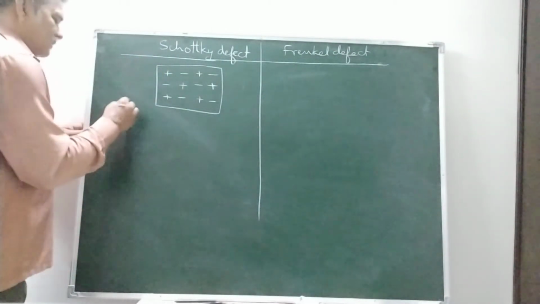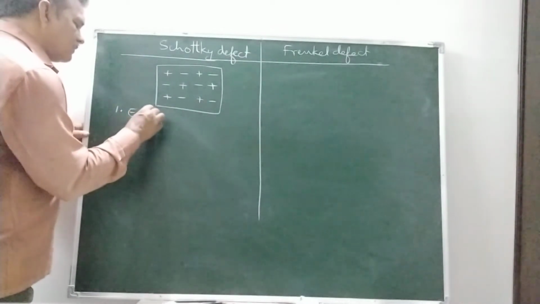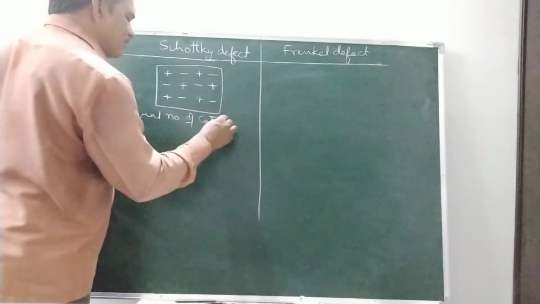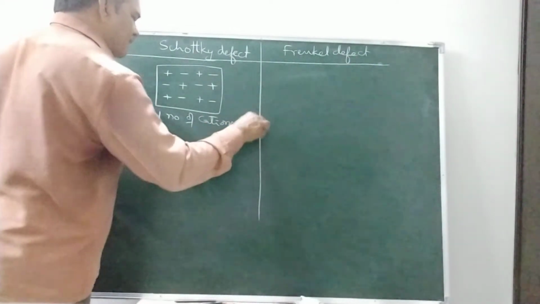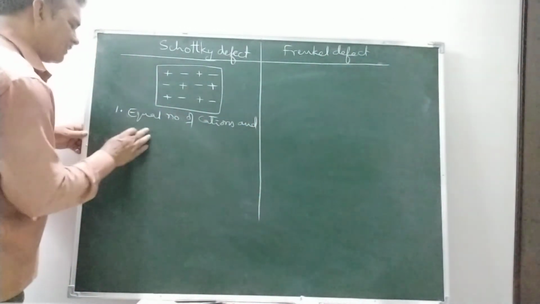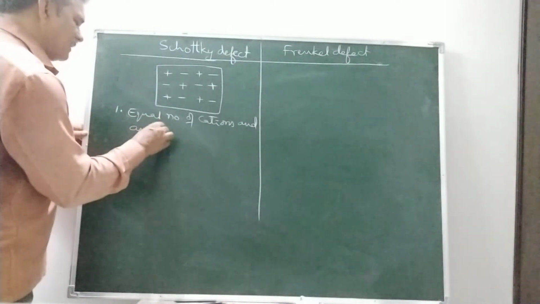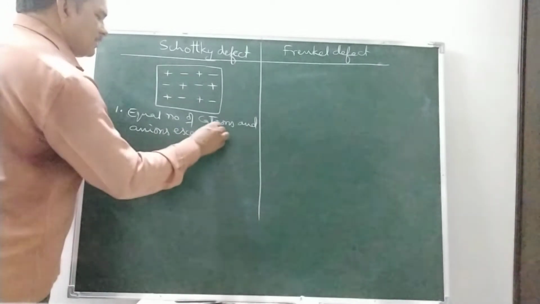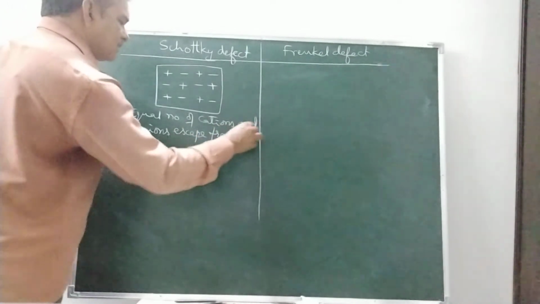So, equal number of cations and anions escape from the crystal.